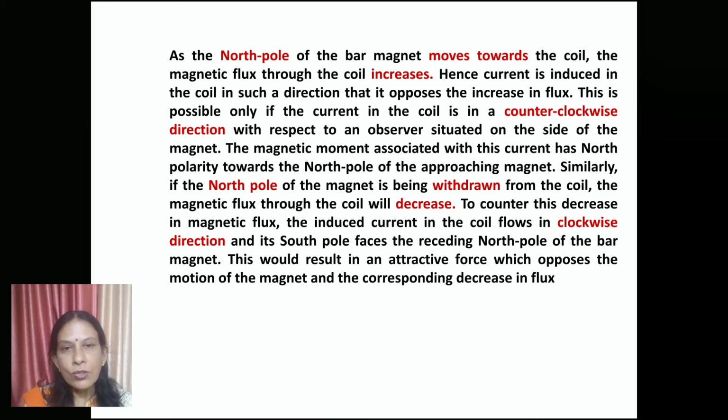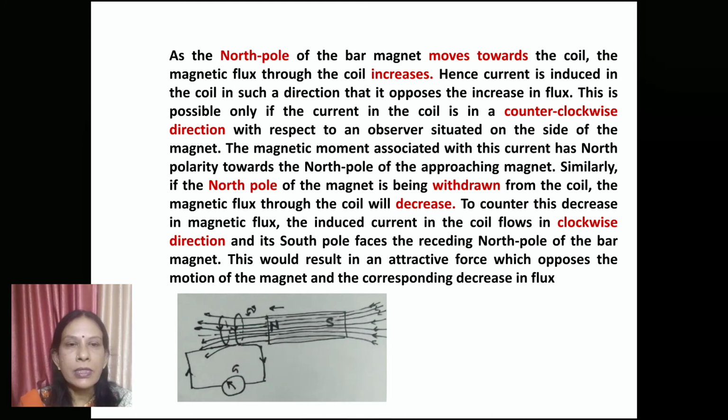So from this we can easily say that whenever the flux is increasing, meaning the north pole is approaching, the direction of current from that end will be counterclockwise. If the south pole is approaching or if the north pole is receding, then the direction of current from that end of the coil will be clockwise.